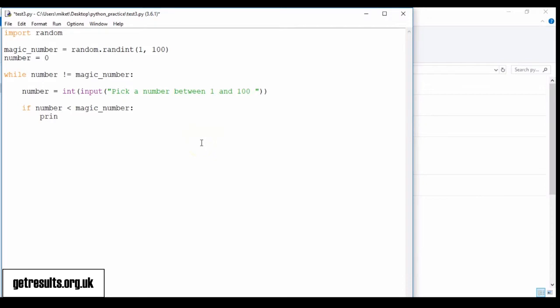I'm just going to do an if statement here. If the number is less than magic number, I want it to print out to the screen too low, and then if the number is higher than the magic number, then print out too high.